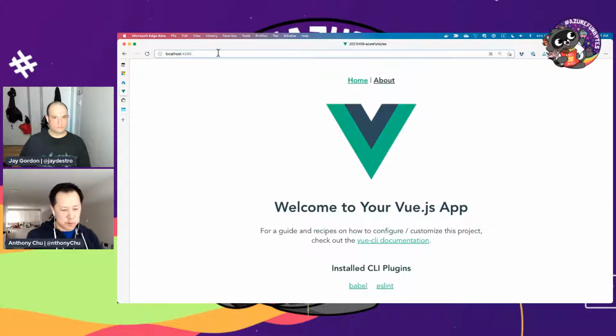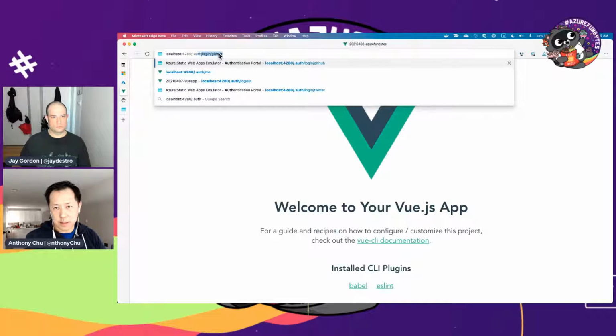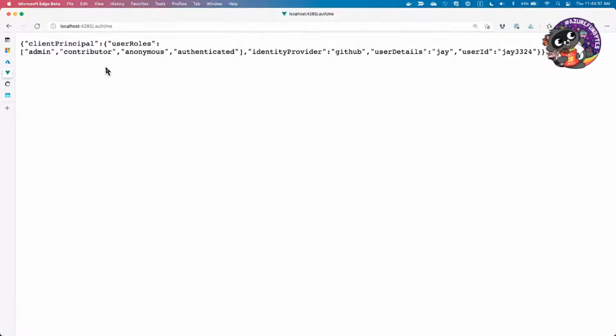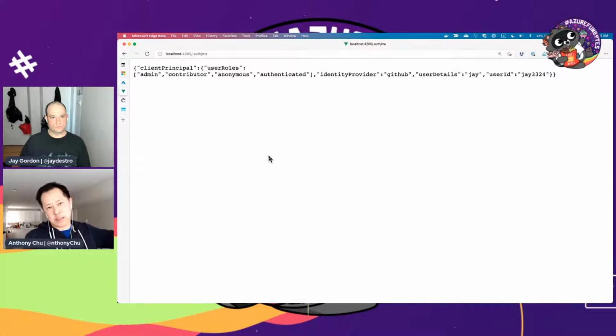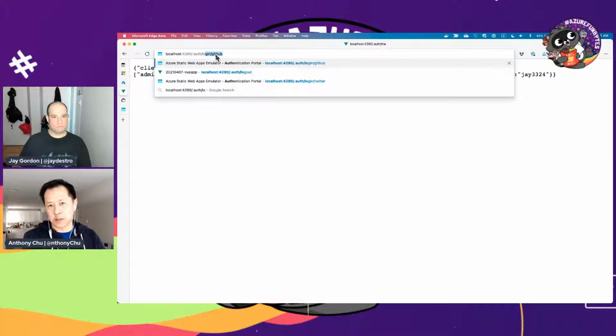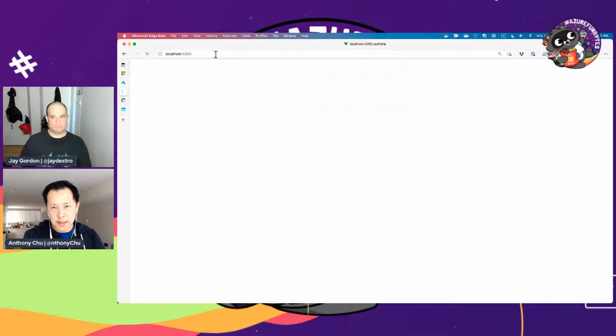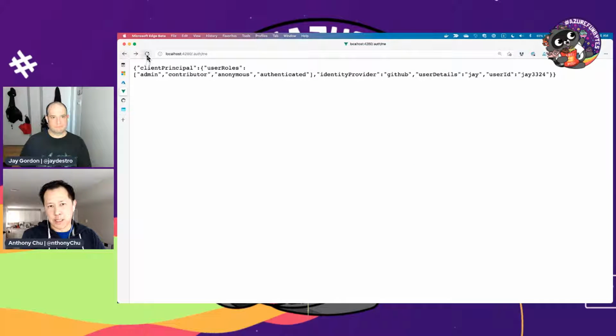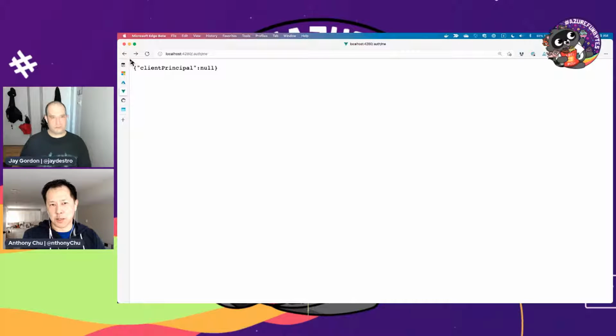But what you can do now is from your front end, you can say /auth/me. And you can see that the identity that I entered there is available to my function app. How you would see this in the function app is that it gets passed through in a trusted header that you can parse and see that, hey, the person calling this function is Jay, and I can trust that it's Jay. So all this stuff you can test locally now just by using these local endpoints. And then to log out, you would call logout, I think. And now we're logged out. So if I go back to this /me endpoint and refresh, there's no longer a value.